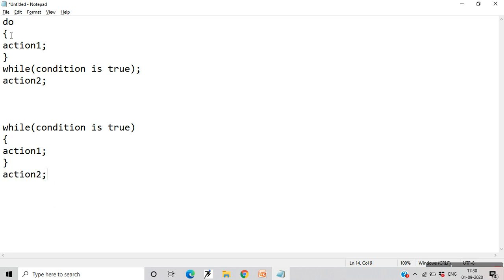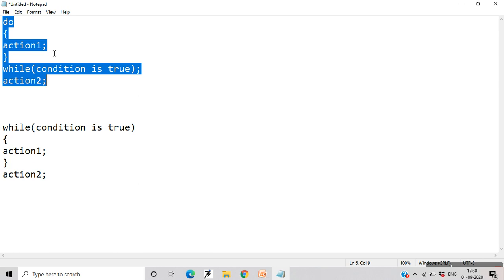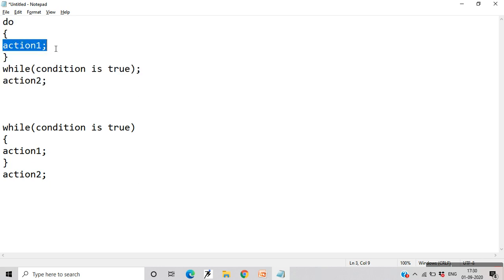Okay, so do while assures that the block will be executed at least once. This action 1 will be executed at least once, whether this condition is true or false, because you are going to check it after performing this action once, right? But with the while statement, you cannot guarantee that the action 1 statement will be executed at least once, because it is going to enter this loop only if this condition is true. So this is the difference between the do while and while statements.